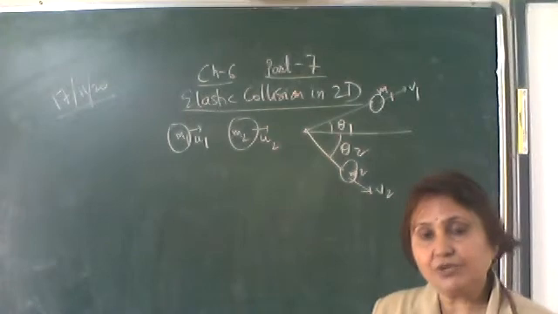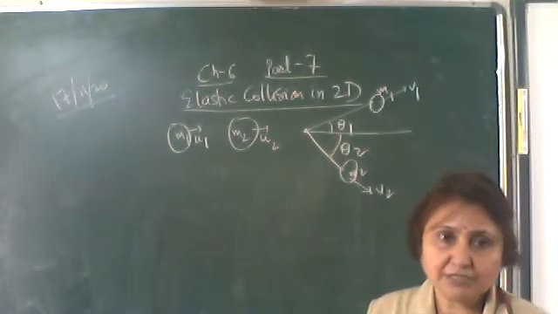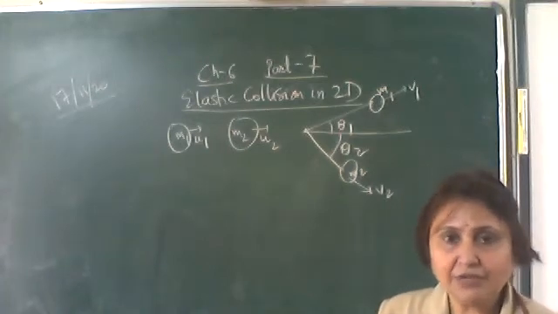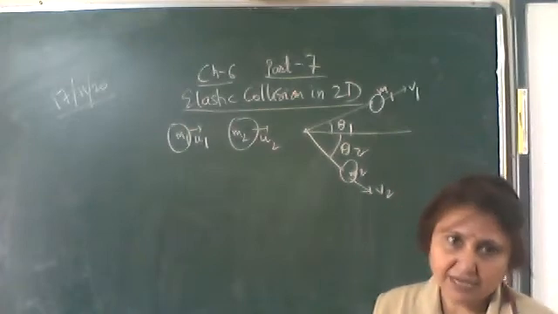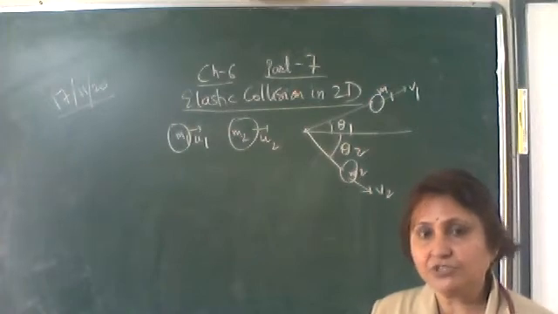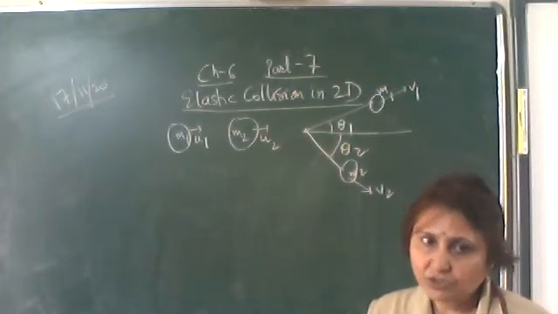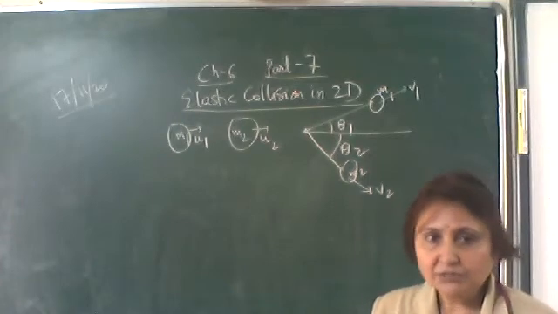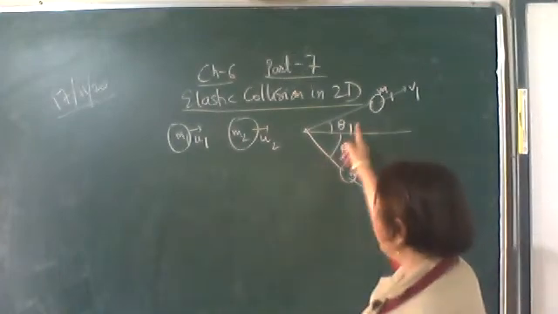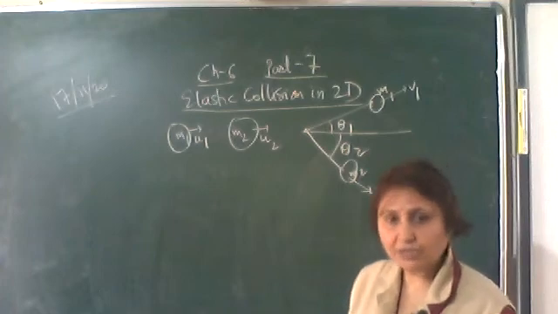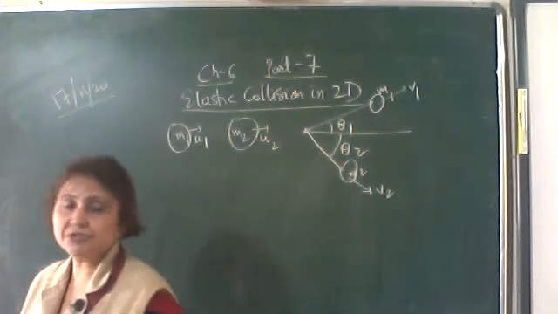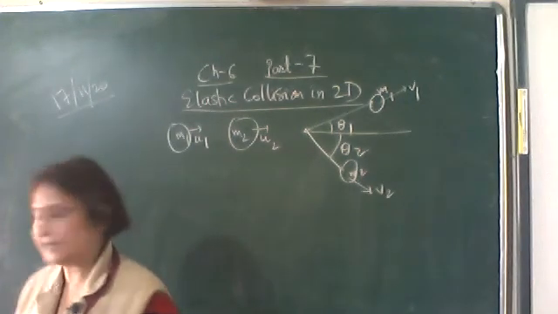As it is an elastic collision, the kinetic energy also remains conserved. So we'll make the equations, and using those equations, we can find the velocities after collision. The same way as we did for elastic collision in one dimension, when we found the expressions of the velocities after collision, v1 and v2, our aim is the same: to find the expression of v1 and v2. Here, as momentum is a vector quantity, the momentum will be conserved along the x-axis. So first we'll write the equation of the conservation of momentum along the x-axis.